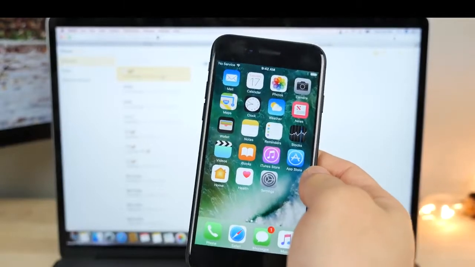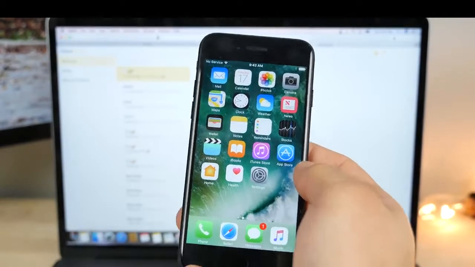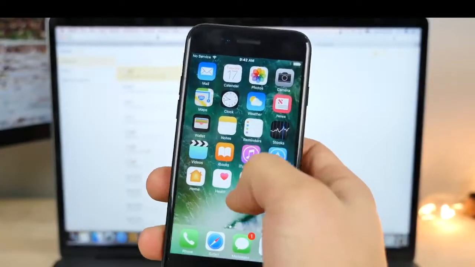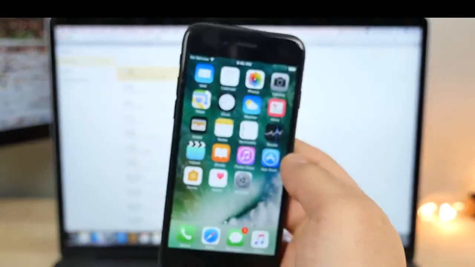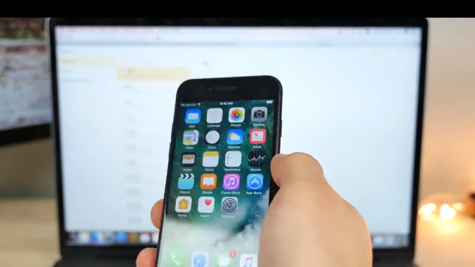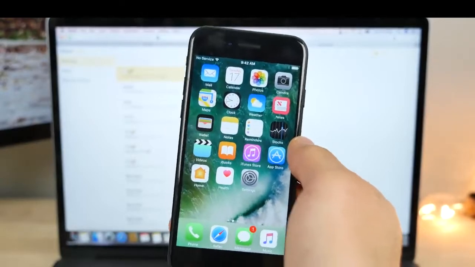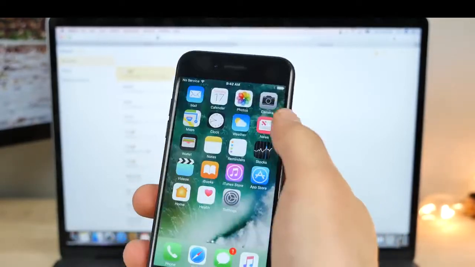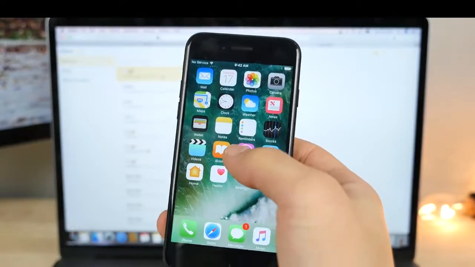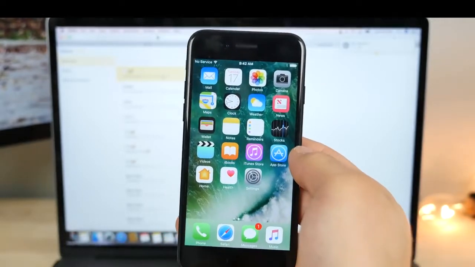But how do you do this on the newer firmwares? I actually found this method. This was my creation. Basically, I took these emojis and I multiplied them by 1,000, by 5,000 in a contact attachment. So basically, we're going to be sending a contact with a bunch of these emojis inside of it. And as soon as the iPhone receives it, it tries to read all of those emojis and it just fails. Now, you don't have to open anything. You don't have to interact with the phone in any way to get it to work, which is the best part. So let me show you how to go ahead and do the second method on all firmwares.